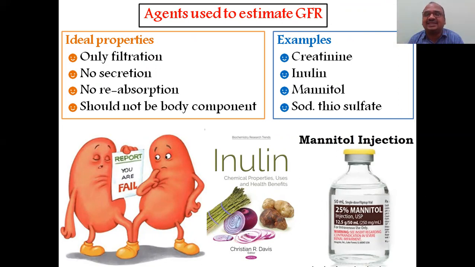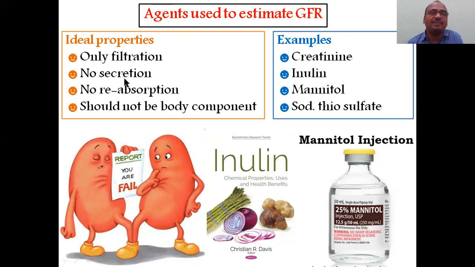creatinine clearance, inulin clearance, mannitol clearance, sodium thiosulfate. These are all examples. Creatinine, inulin, mannitol. This is mannitol injection. These injections, creatinine or mannitol injection, are given directly into the blood in order to find out the GFR. This GFR is used to find out kidney failure. In a GFR study, if GFR is less, the kidney has failed.